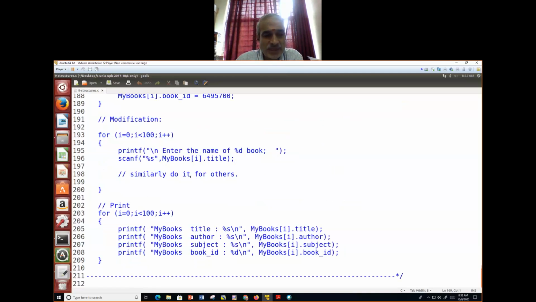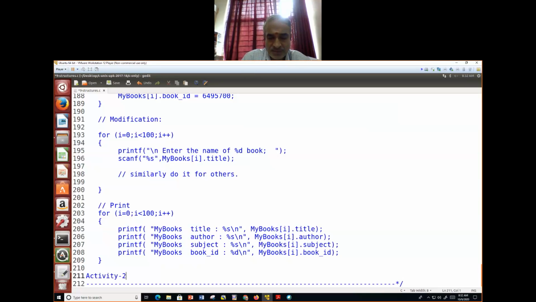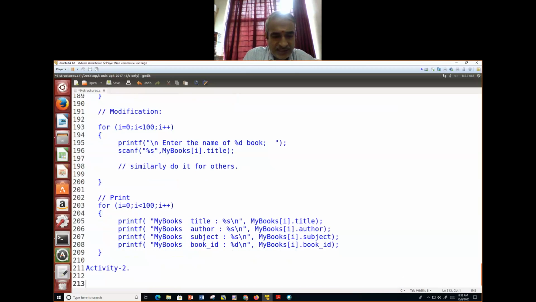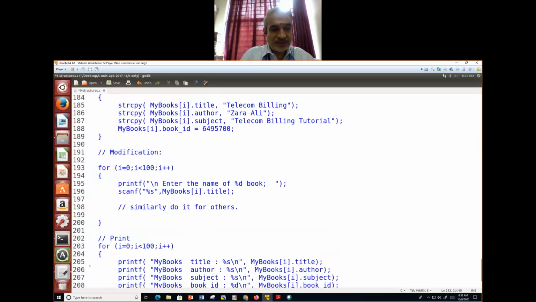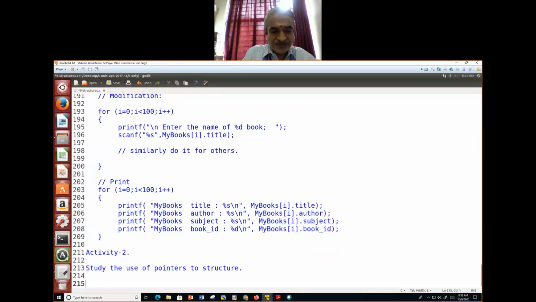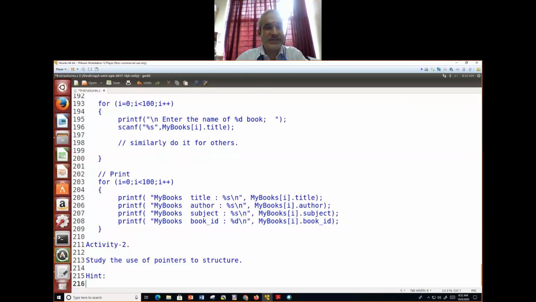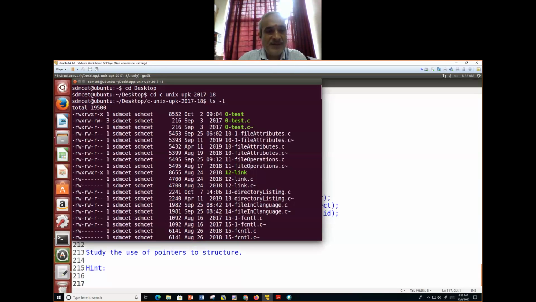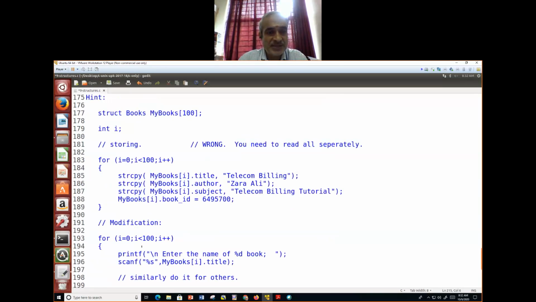So now let's look at activity number 2. Study the use of pointers to structure. Something like that. I'll write it as a hint, a concept. So I wanted something here, let me take a declaration that is better.